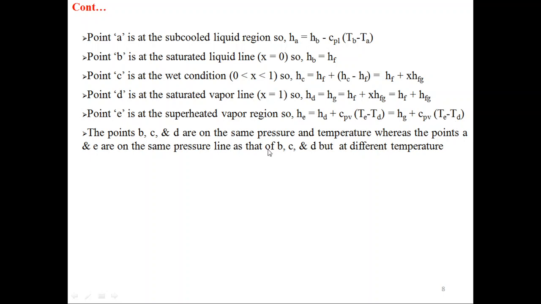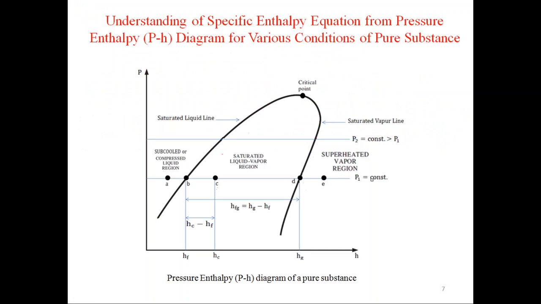temperature. The points B, C and D are at the same pressure and temperature, whereas the points A and E are on the same pressure line as B, C, D, but at different temperatures. So you can see B, C, D are at the same pressure as well as the same temperature, equal to the saturation temperature, and the pressure is the saturation pressure.